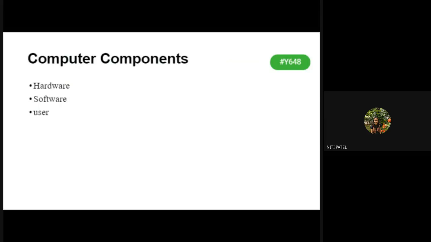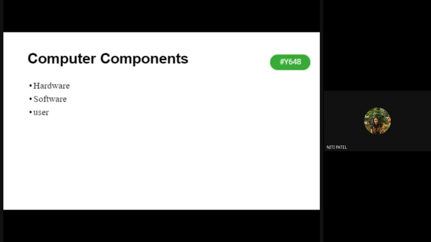Then we had seen what are the components of a computer system. We have three main components: the hardware, software, and the user. Out of which, if we do not have any single component, my system cannot function. If I do not have hardware, I cannot give any type of input, neither can I observe any type of output. If I do not have software, which means an operating system, even if I give any type of input, or even if I want to see any kind of output, I cannot see it, because there is no communication between the hardware and the user.